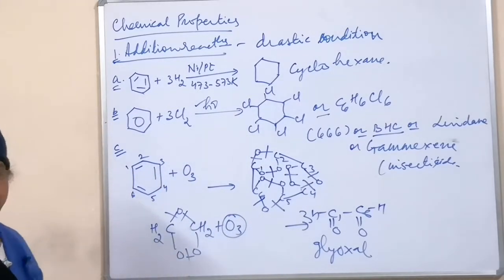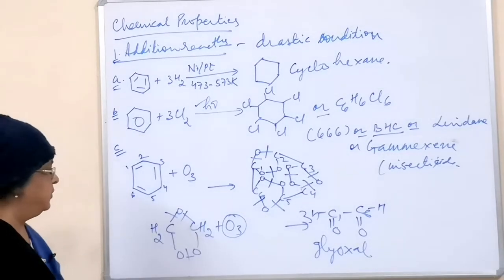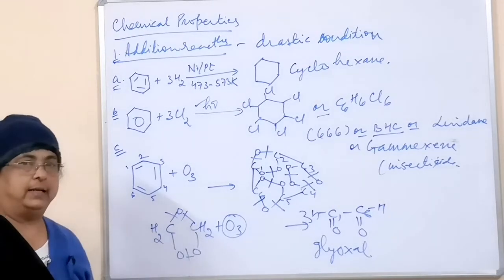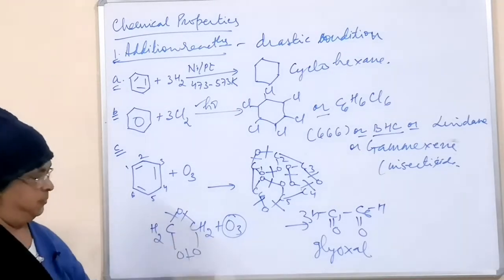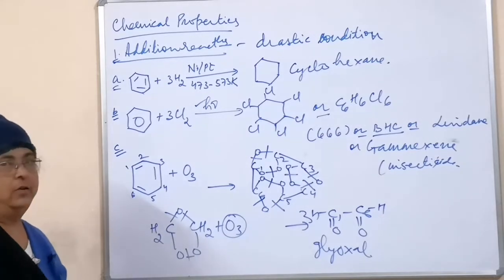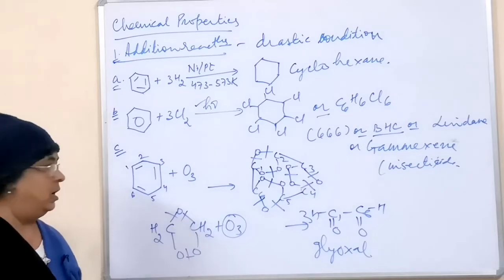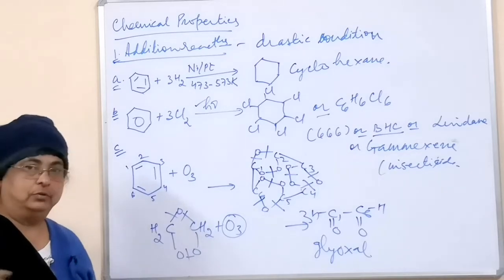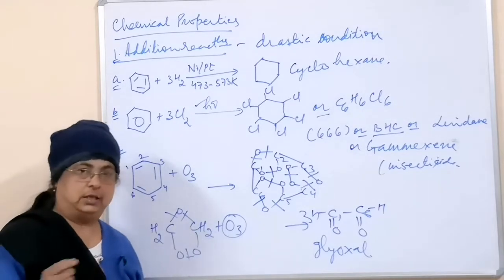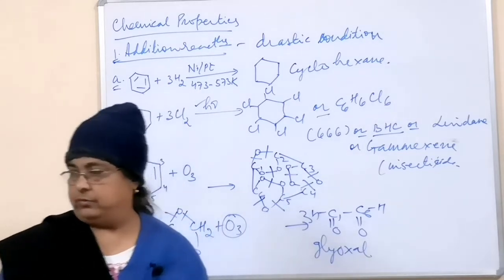So this needs only writing practice. If you have practiced and understood ozonolysis in alkene and alkyne, then you will have no problem doing this. But if you have skipped there, then you will have to skip here also. If you want to learn, then sit, write, draw and practice. So we'll do that first.